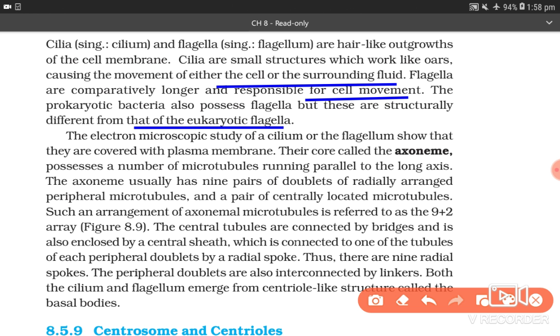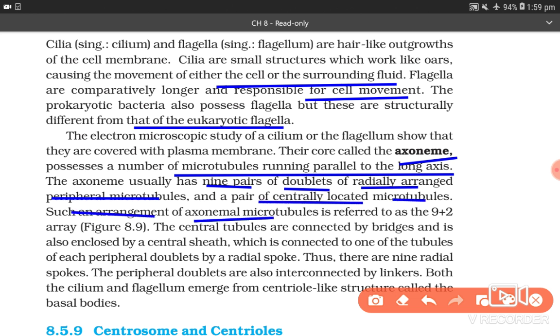The electron microscope study of a cilium or the flagellum shows that they are covered with plasma membrane. Their core is called the axoneme, which possesses a number of microtubules running parallel to the long axis. The axoneme usually has 9 pairs of doublets of radially arranged peripheral microtubules and a pair of centrally located microtubules.